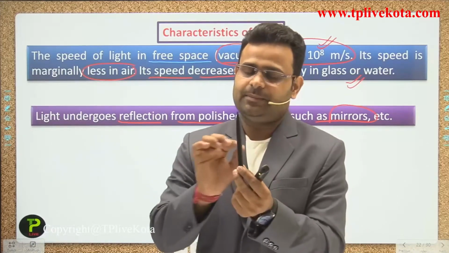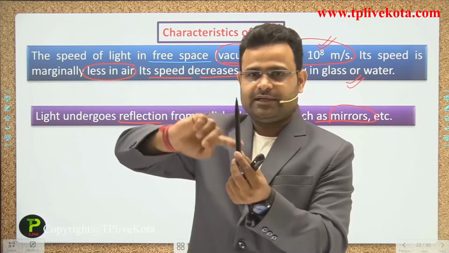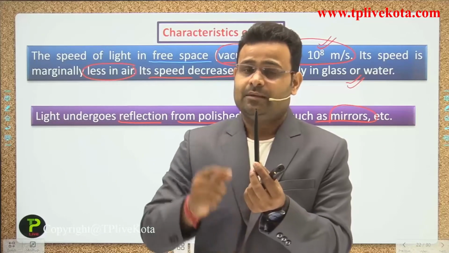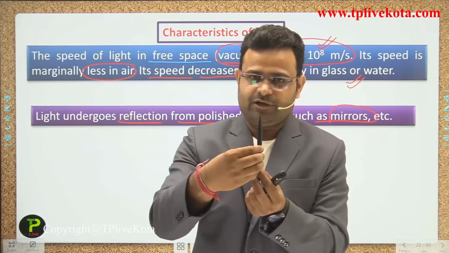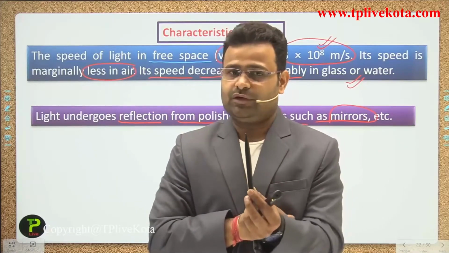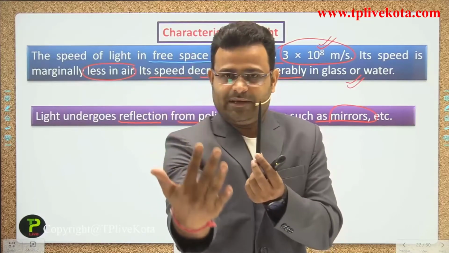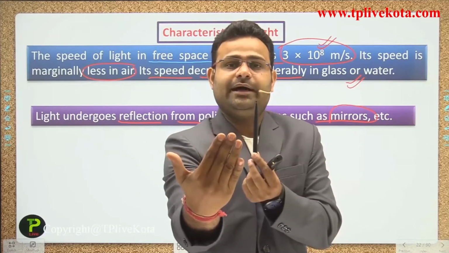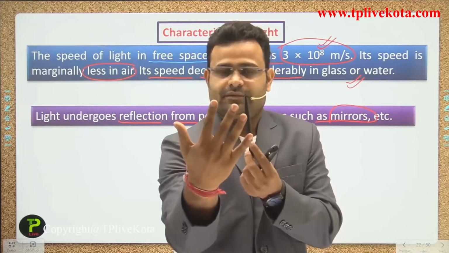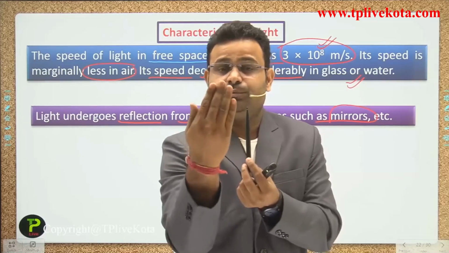Let's suppose that is a marker, some pen. The front side of that marker is visible to my eyes, but the back side cannot be seen. Why? Light is always incident on that back side, but it is not visible to me. If we place a mirror behind it, then we can see the backside of that pen in the form of an image on the mirror.